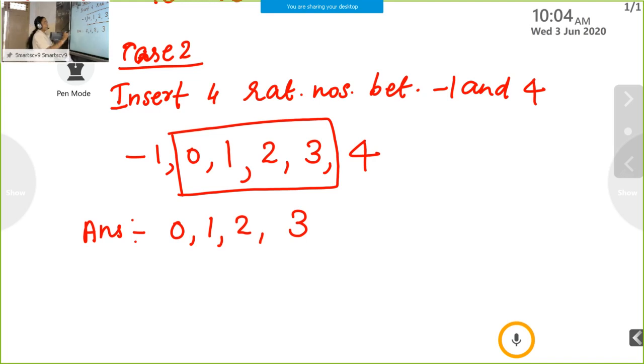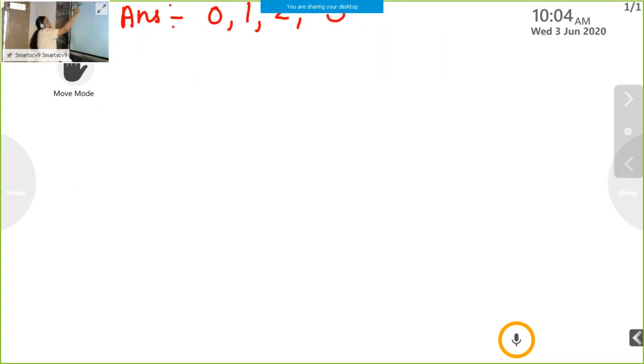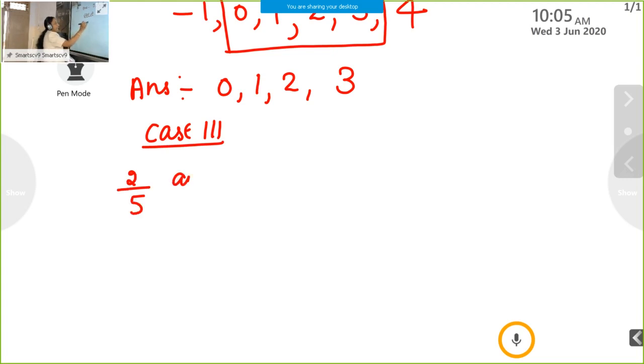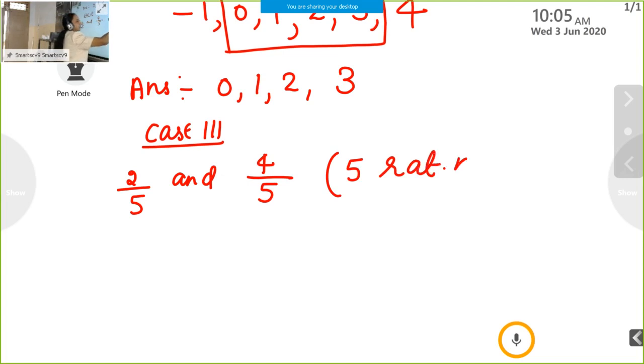Again, case 3. Insert 5 rational numbers between 2 by 5 and 4 by 5.